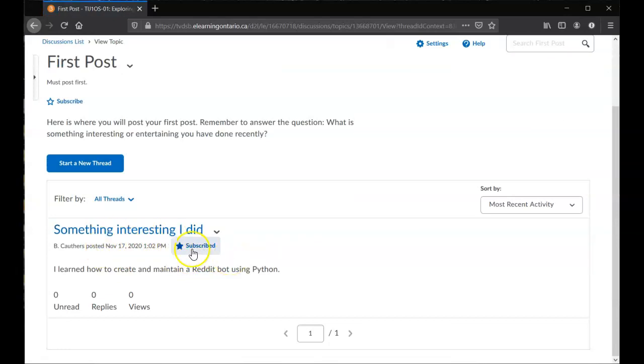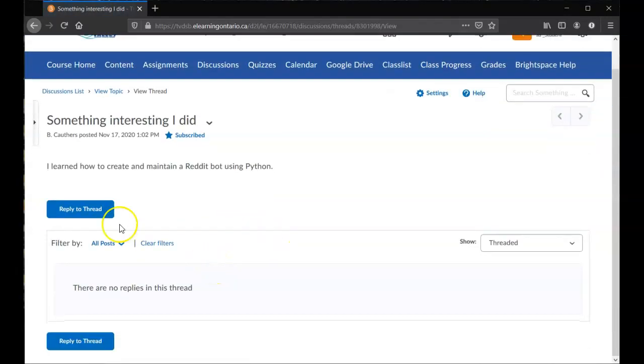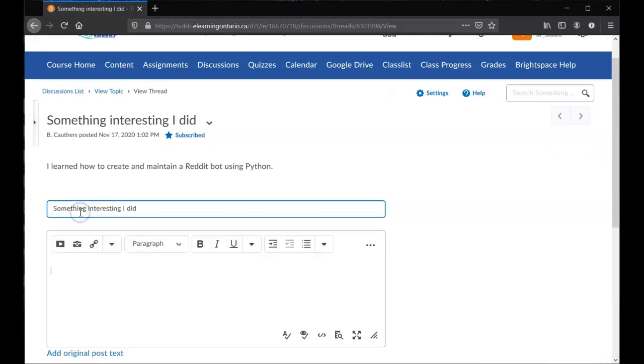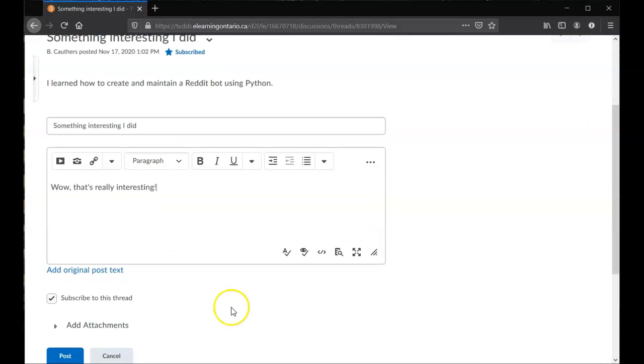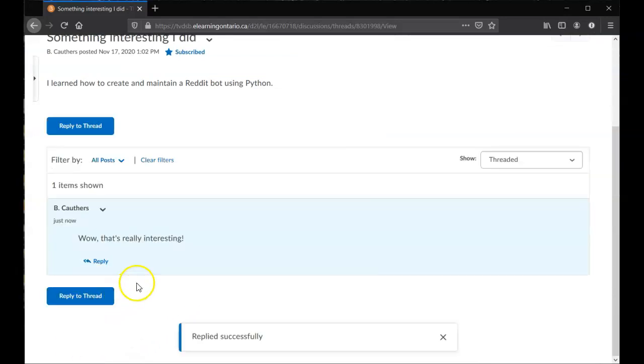All right, so now once you have posted your own, everybody else's will show up and you'll be able to respond to it. So to respond, you open up the thread and you can see above and below there is something that says reply to thread. So you click on reply to thread and you can say, wow, that's really interesting. And you can click on post, and you will see that a reply has shown up. All right.